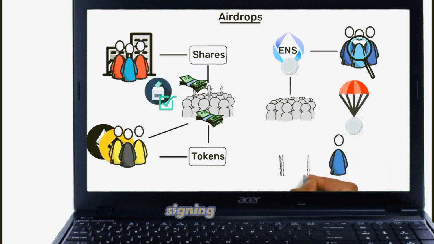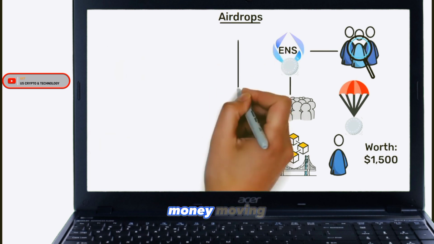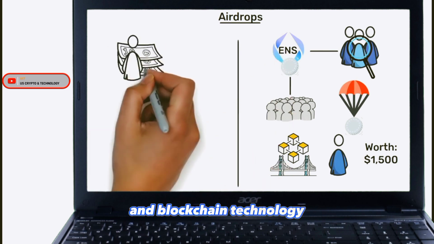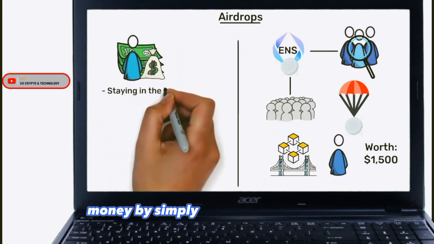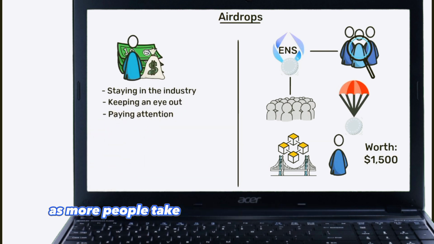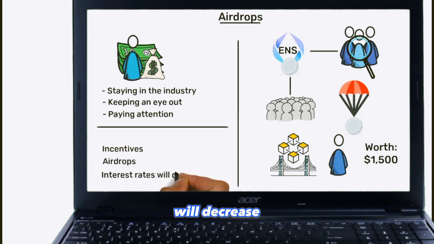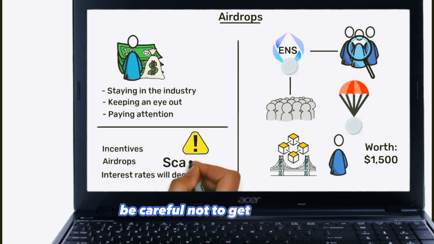The first was for signing up for a blockchain bridge, which we have a video about, and that airdrop was worth around $1,500. In closing, with all this money moving into crypto and blockchain technology, you'll earn a decent amount of money by simply staying in the industry, keeping an eye out, and paying attention. As more people take advantage of this phenomenon, incentives, airdrops, and interest rates will decrease. And while loaning money, be careful not to get scammed.